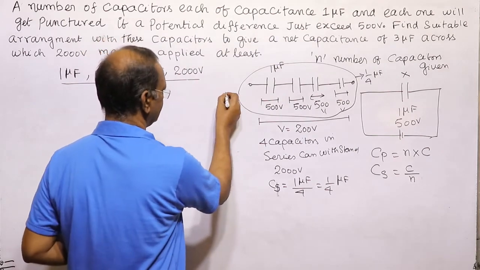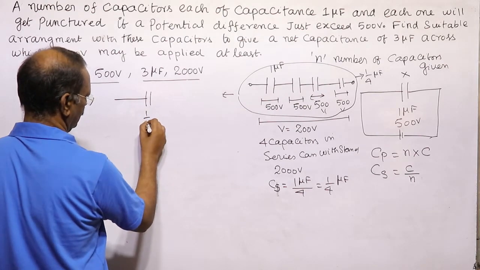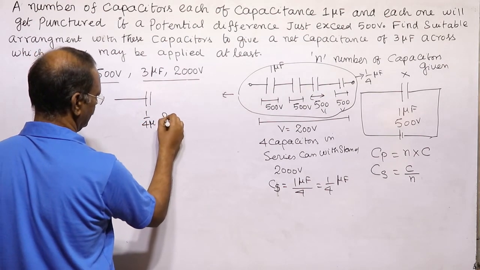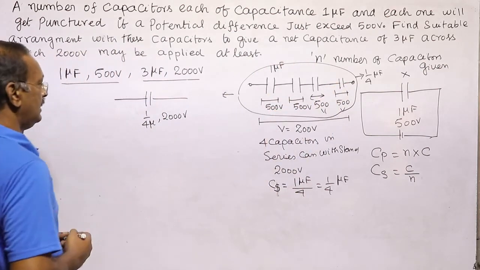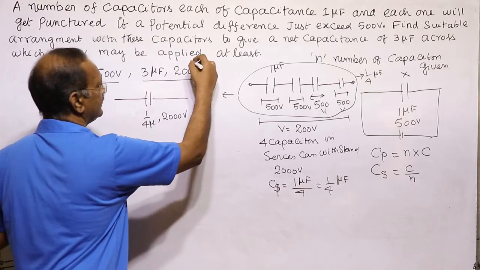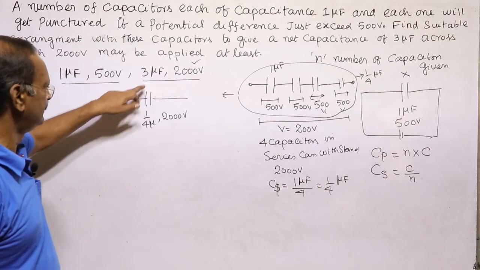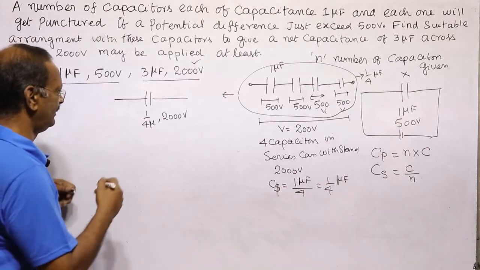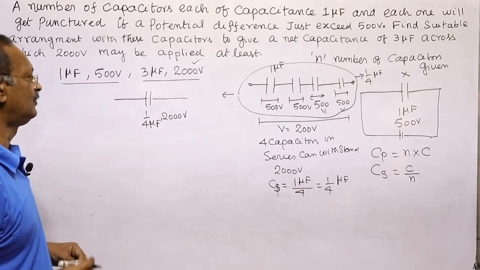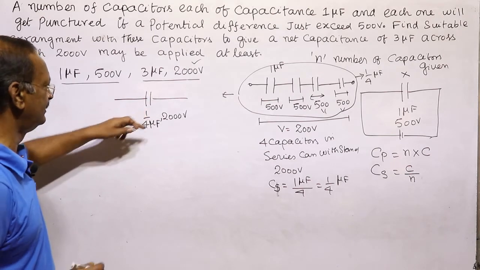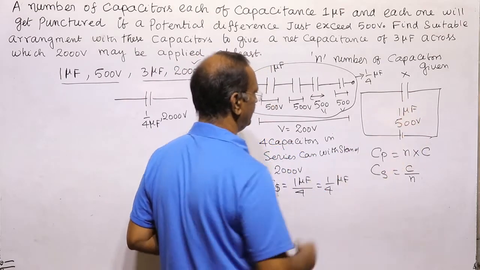Let us take this as set 1. Set 1 is equal to 1 by 4 microfarad and 2000 volt. This entire thing can take 2000 volt. It means this condition is now satisfied. Now if you want to increase the capacitance from 1 by 4 microfarad to 3 microfarad, we have to connect this same arrangement in parallel, because we can make it only from 1 microfarad and 500 volt capacitors.